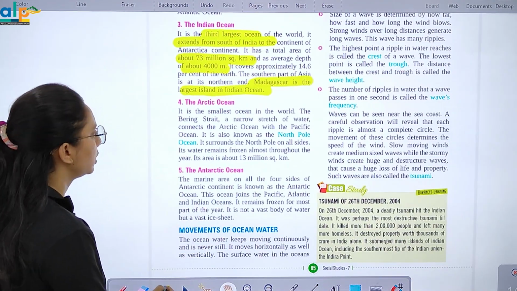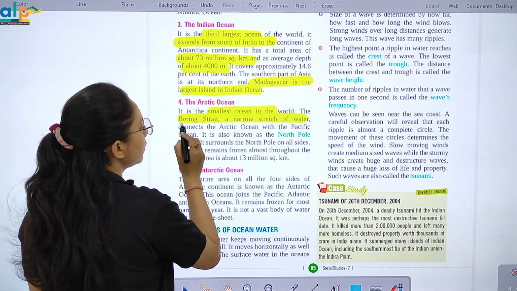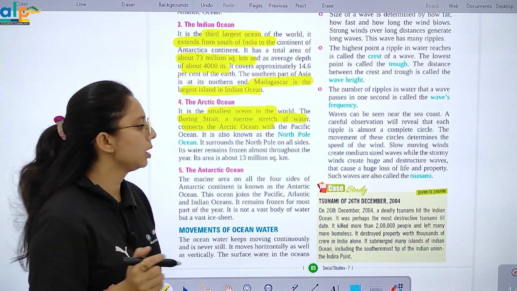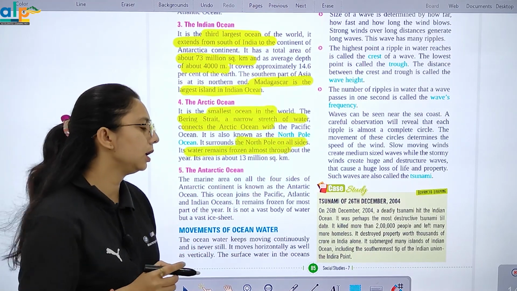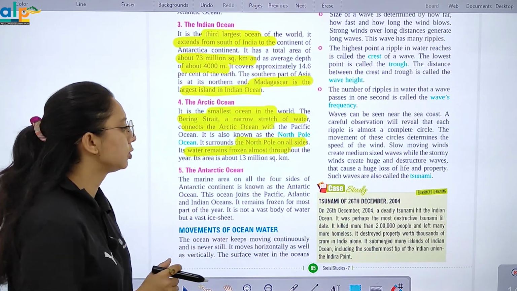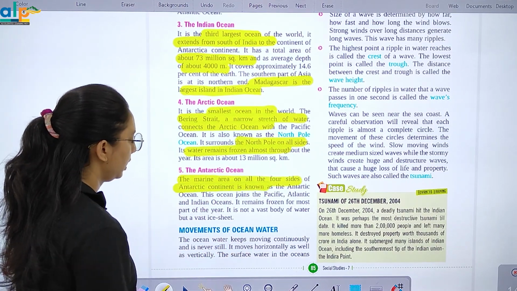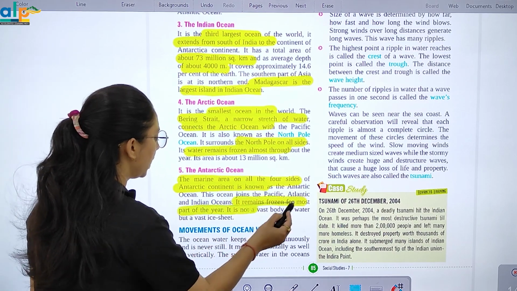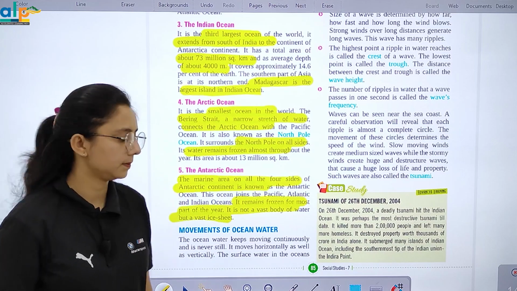Then we have Arctic Ocean. It is the smallest ocean in the world, a narrow stretch of water that connects to the Arctic Ocean. Okay, it is also known as North Pole Ocean, right? It is around North Pole on all sides. Water remains frozen almost all the year. तो इसका एरिया है वो 13 मिलियन स्क्वायर किलोमीटर. Antarctic Ocean, marine area around the Antarctic continent, right? It remains frozen for most of the part of the year. It is a vast body of water, but a vast ice sheet.